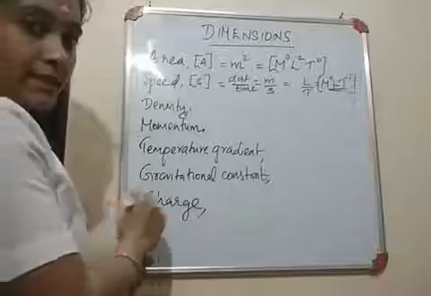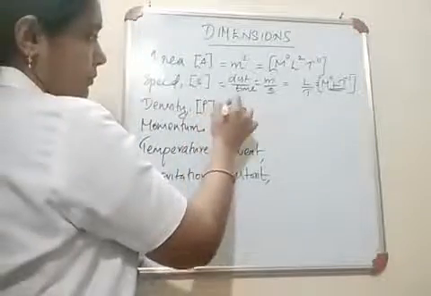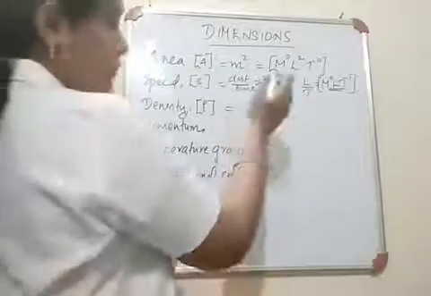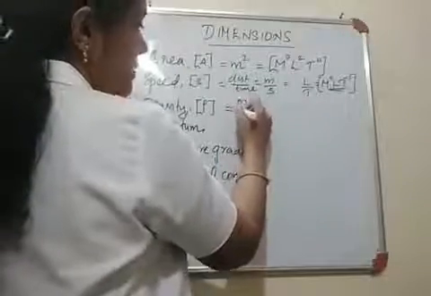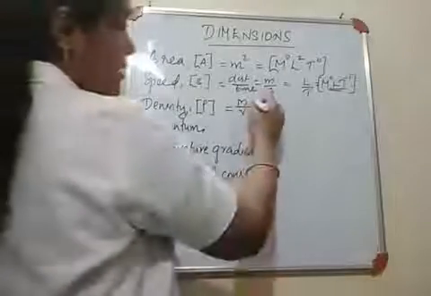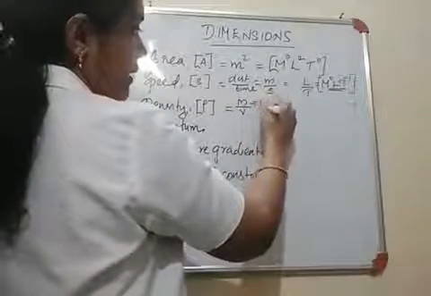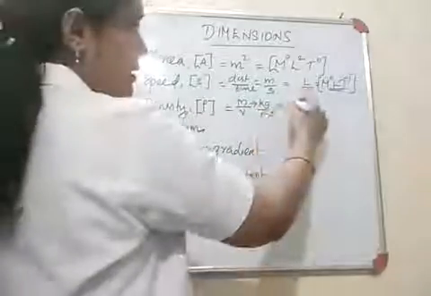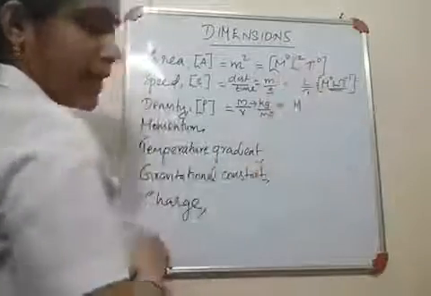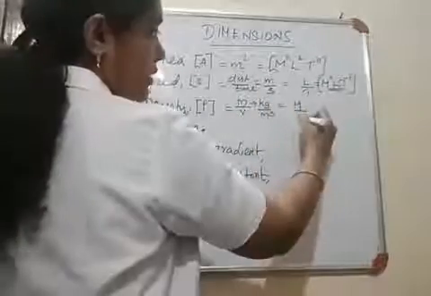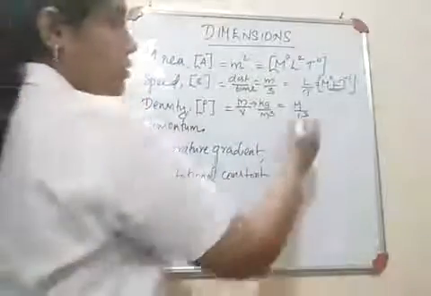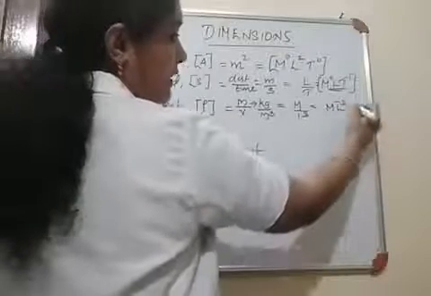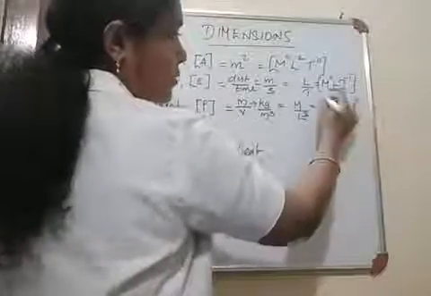Next one is density, rho. What is the equation to find out density? Density is mass by volume. And its unit is kilogram per meter cube. And what is the dimension for mass? It is M. What is the dimension for meter cube? L cube. So it will be M L raised to minus 3 T raised to 0.